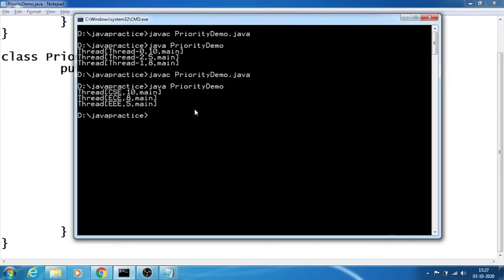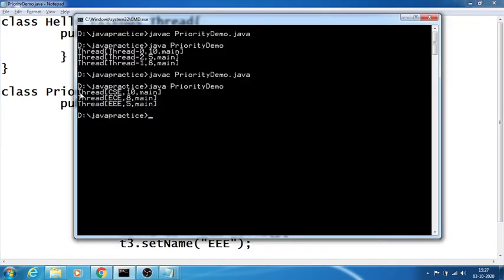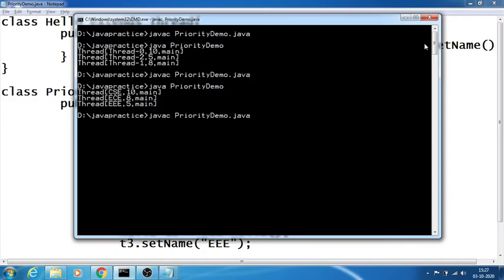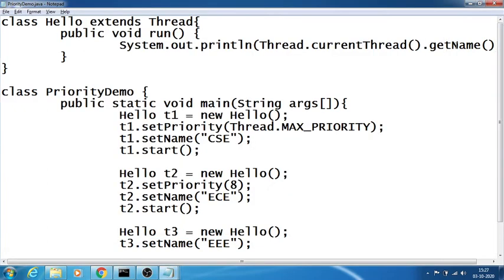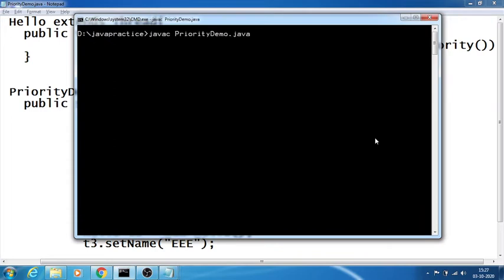This is the complete thread class because I have given a current thread here. Current thread will print the thread class. Hence, it prints the complete thread having thread name, thread priority, and the main thread. Okay. Now, if you want to print only the name separately, I can simply say get name. I get only names here. Run this, you get only names. If you say get priority instead of name, run this again, now we can get only the priority.